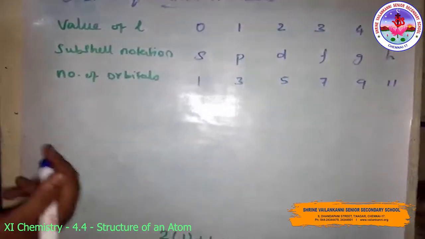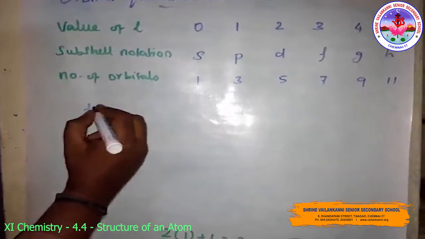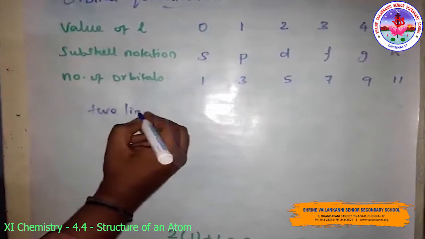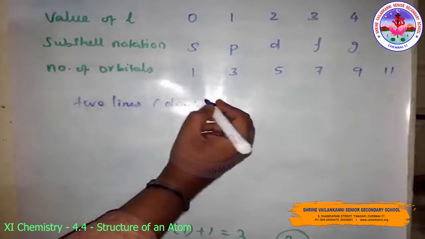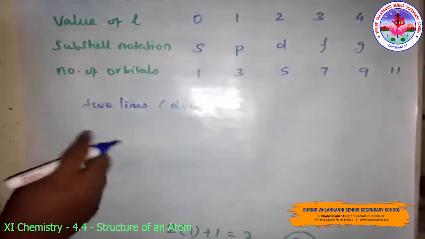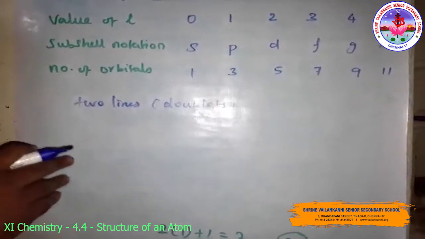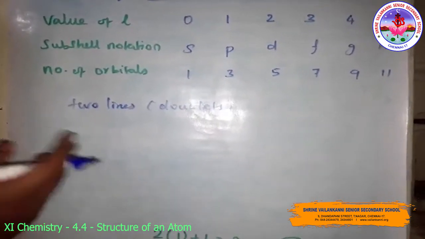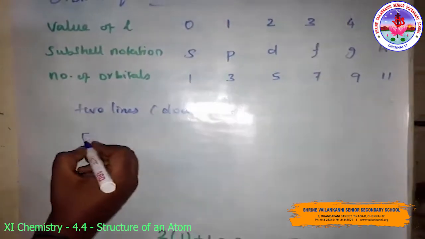Some of the lines actually occur in doublets, that is 2 lines. Doublets mean 2 lines, triplets mean 3 closely spaced lines. This suggests the presence of a few more energy levels than predicted by the 3 quantum numbers, that is electron spin.